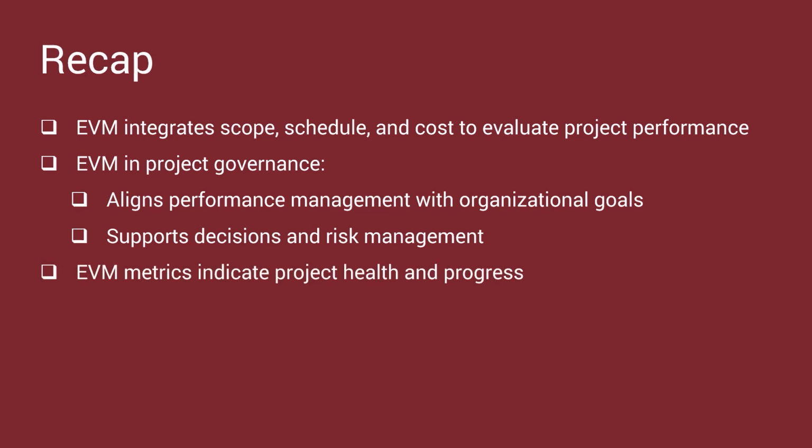Key EVM metrics include cost variance, schedule variance, cost performance index, schedule performance index, estimate at completion, and variance at completion. By understanding these metrics, you can track project health with positive or negative values indicating if the project is ahead or behind schedule and budget.